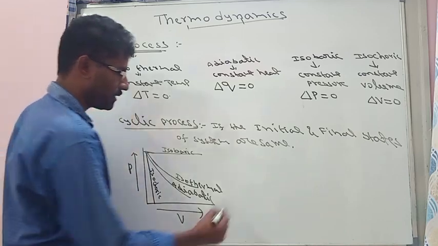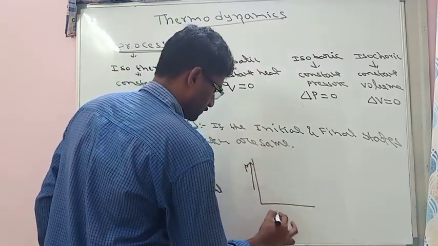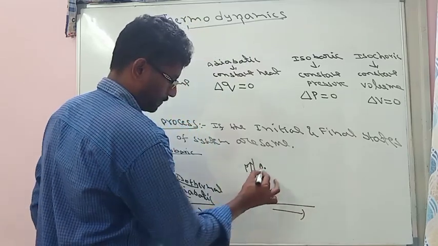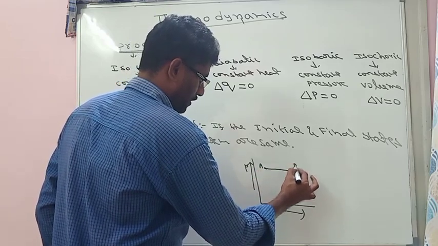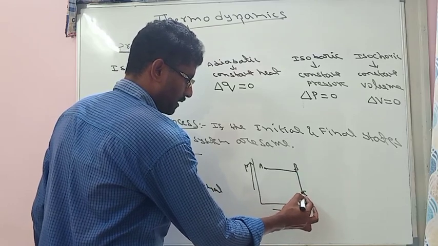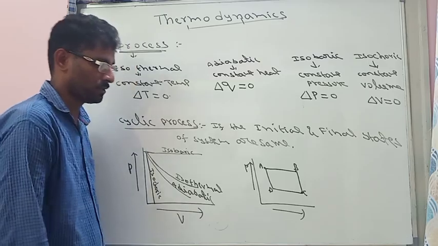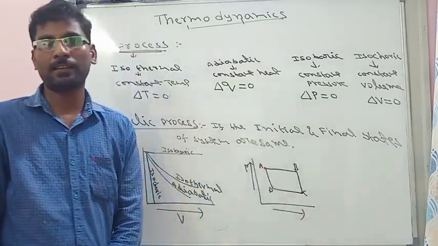So a cyclic process means, suppose the system started at A, it reached point B, again it reached point C, it reached point D, and finally it is coming to its initial state. Then that process is called a cyclic process.